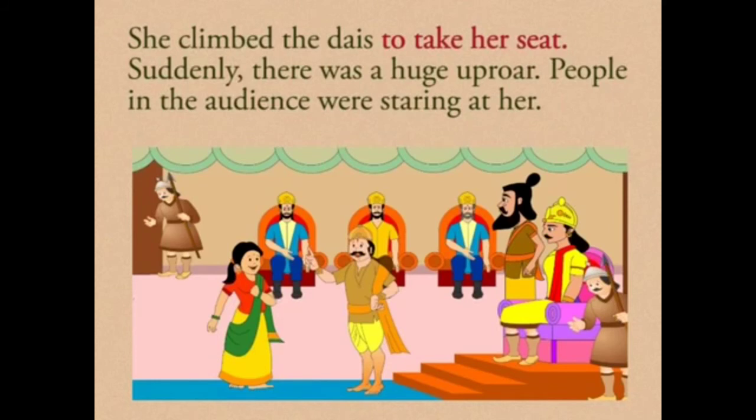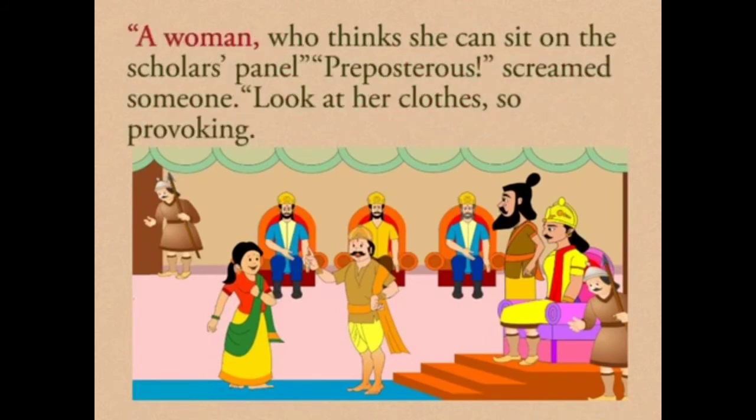Someone shouted, "A woman who thinks she can sit on the scholars panel! Preposterous!" The person wanted to say that women are not allowed to sit on the scholars panel.